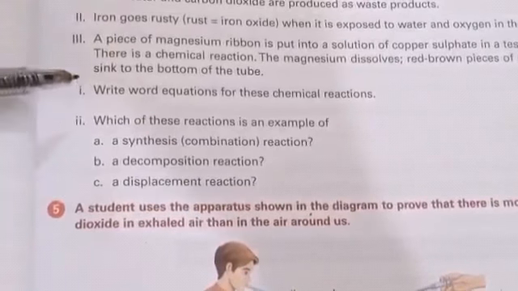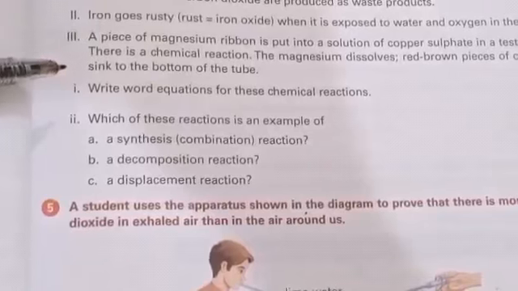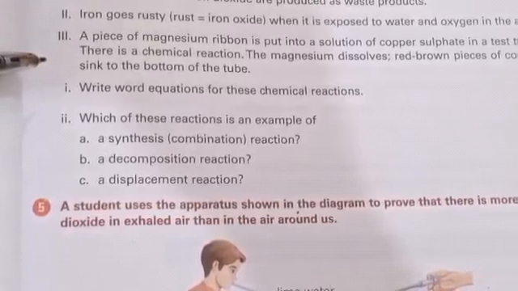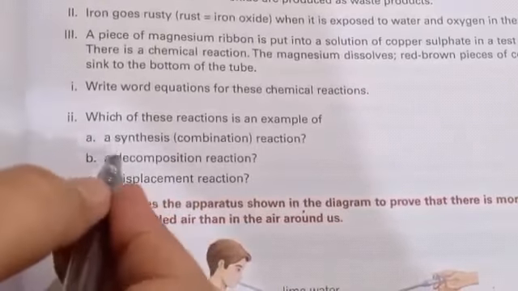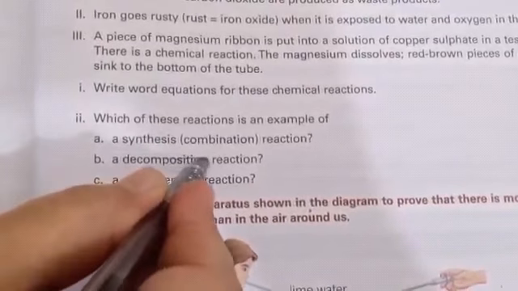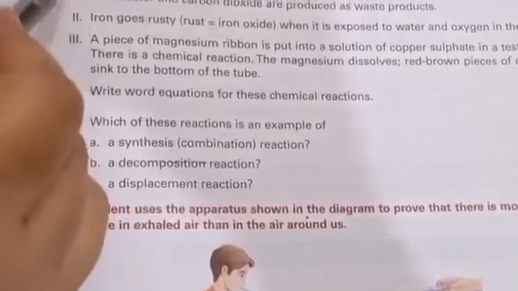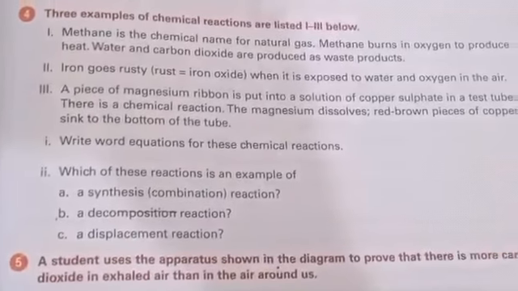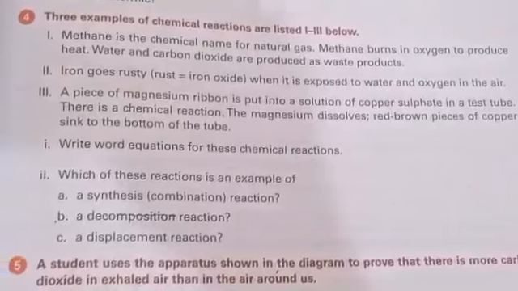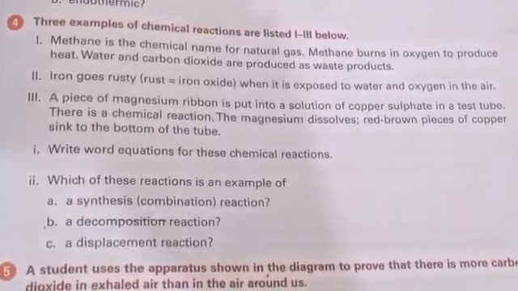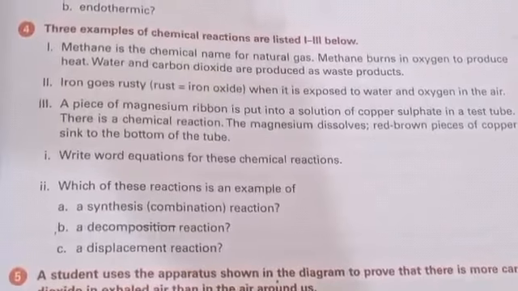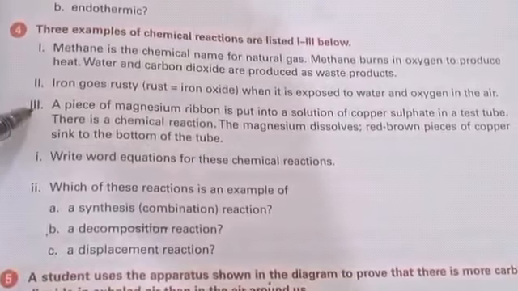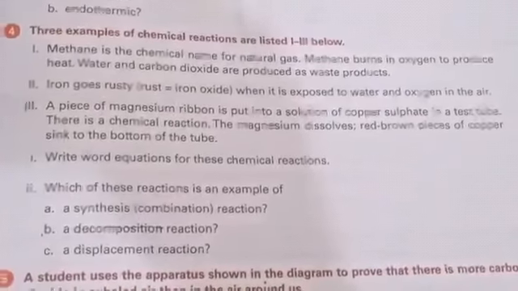You should write down here combustion reaction. Cut decomposition reaction and write combustion reaction. And the example of combustion reaction is first, burning of methane. Okay. C, a displacement reaction. The example of displacement reaction is 3, a piece of magnesium. This one.